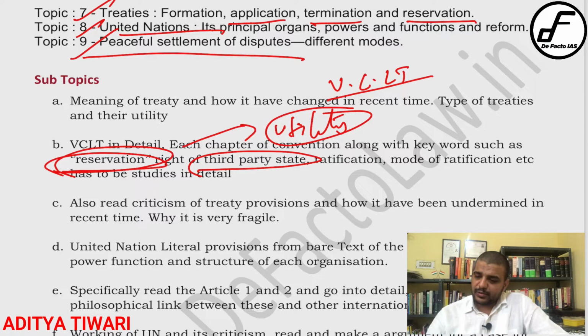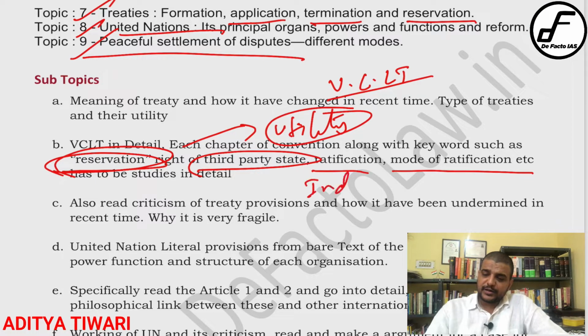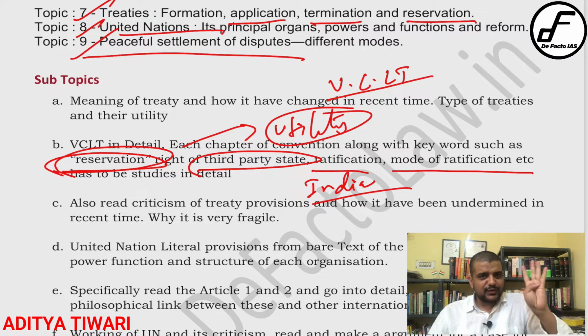Then you have to talk about ratification and its mode, specifically with respect to India. Most of the treaties India ratifies by the action of the executive, but there are some treaties which require parliamentary approval. So what are the conditions? That is what you have to see here. Then we will come to topic number 8. Only these four subtopics related to topic number 7, that is formation, application, termination, and reservation, are required. Apart from that, nothing is required.